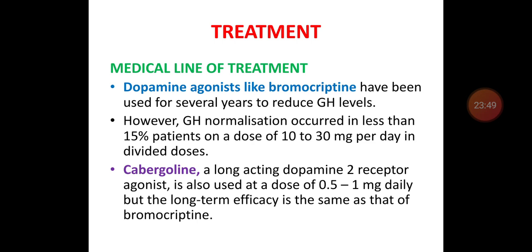Gabapentin is a long-acting dopamine 2 receptor agonist. Use it at a dose of 0.5 to 1 milligram daily. But if you take the long-term efficacy, the efficacy of this gabapentin is the same as that of bromocriptine.